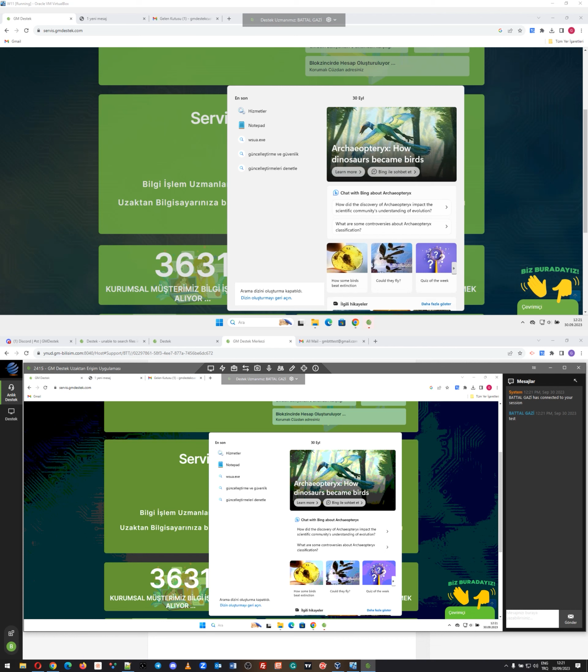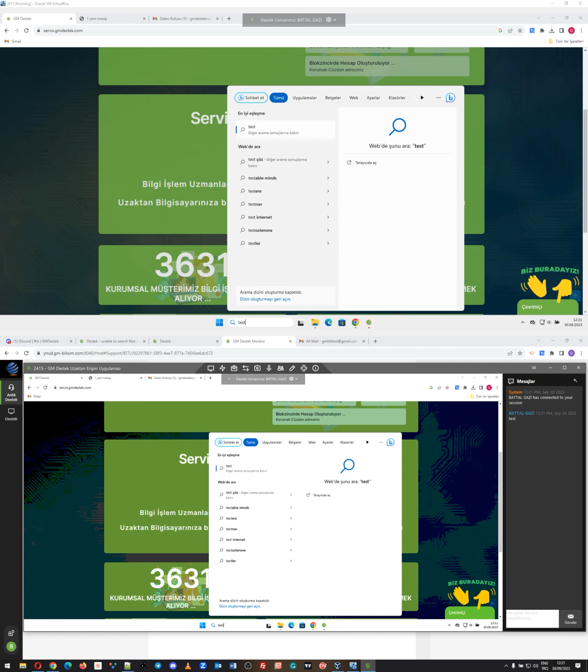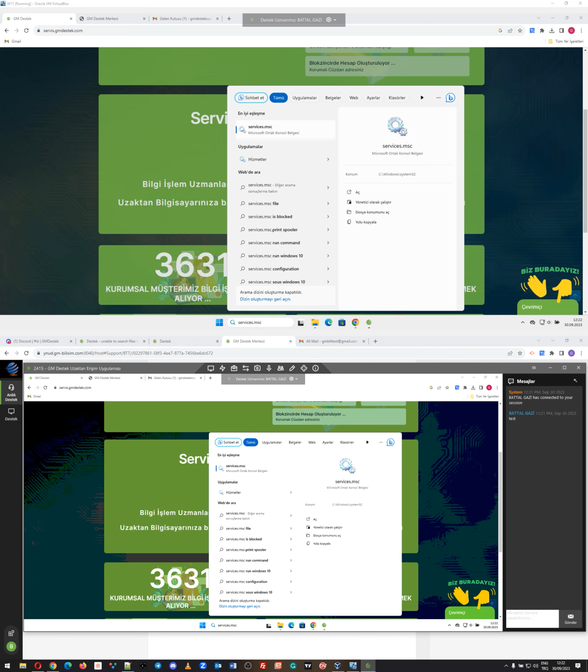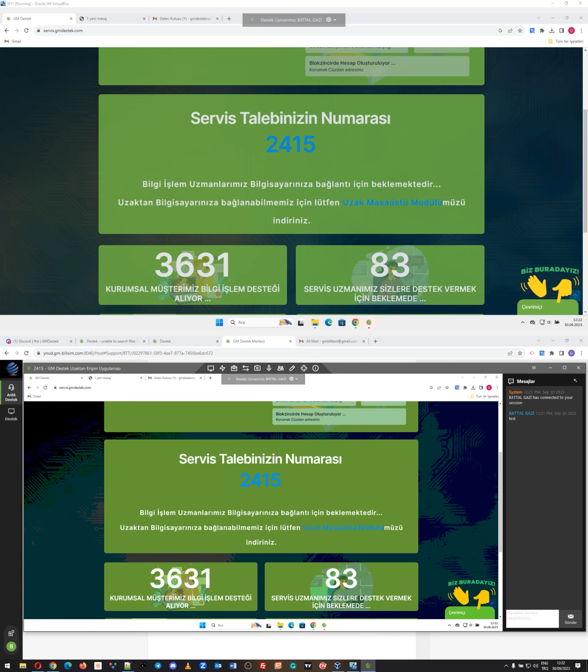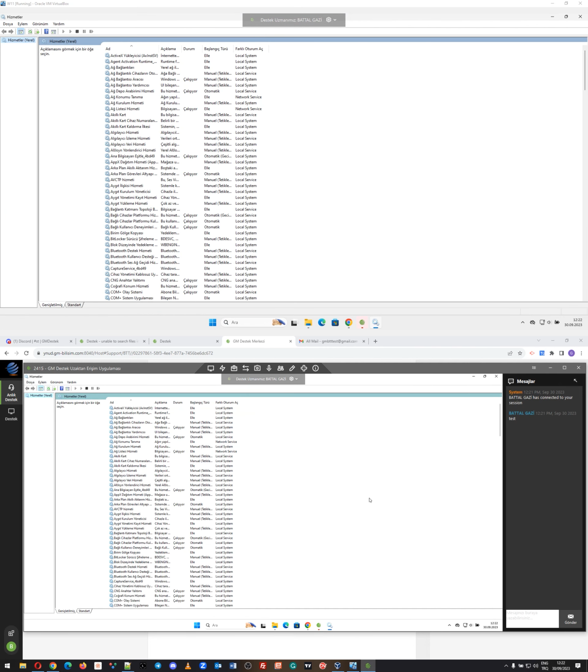In this example, the customer is unable to search files and folders, so the Windows search functionality may not be working. As you can see, when we search for the test file, it is not finding anything. So let's go to the services part for this Windows machine.